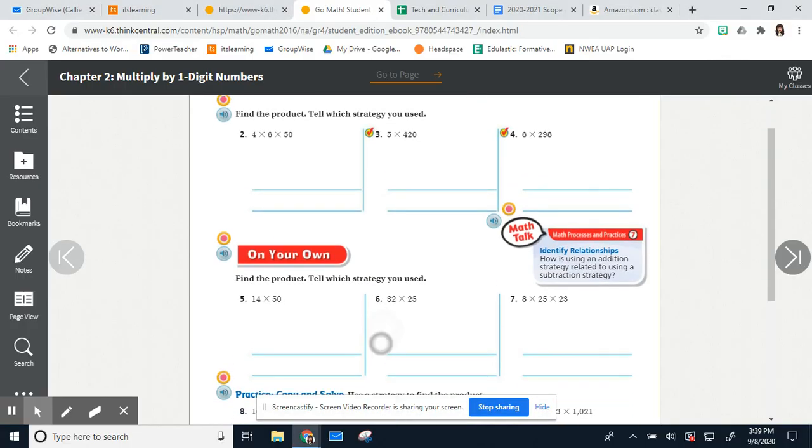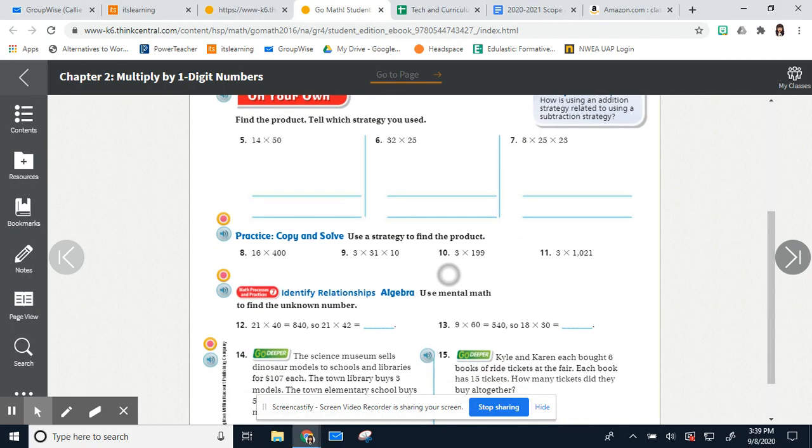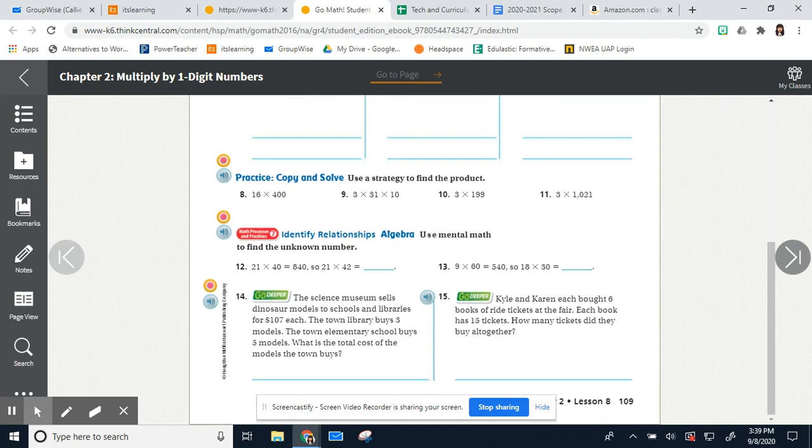Okay, now then, you will not be getting any problems like these yet. Okay, 2 digits by 2 digits. Okay, now I need to skip ahead to a problem that you are doing in your homework, which is a go deeper question, this guy right here. I'm not going to give you the answer, but I can at least get you started.